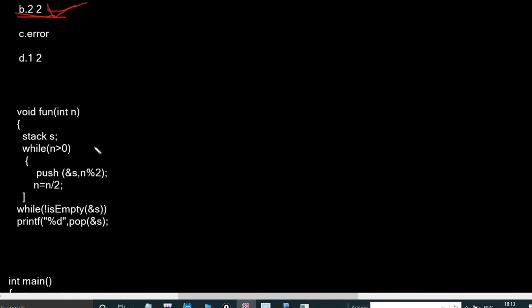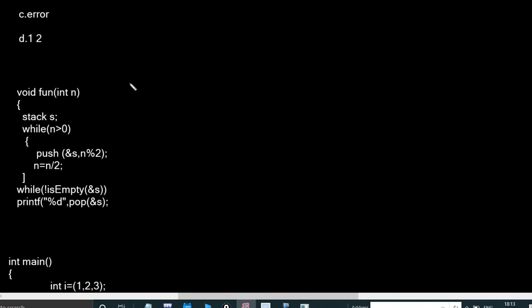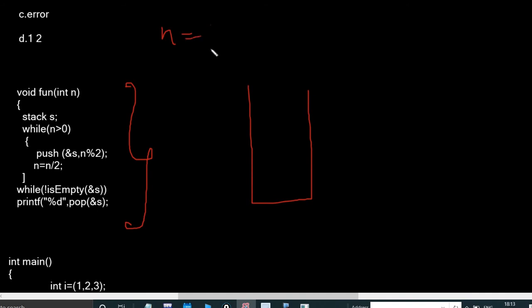Then, yeah, this is one of the tricky questions, and most of the time it is a repeated question in Capgemini. So first of all, let's see the function. Okay, stack. Let's create one stack. This is my stack. Whenever n is greater than 0, here n is not given, so I only assume that n equal to 10. Fine.